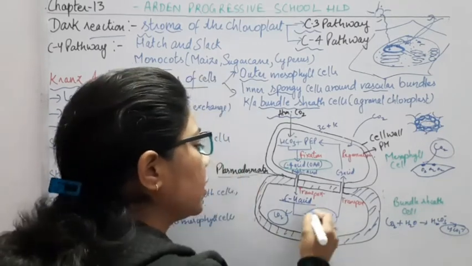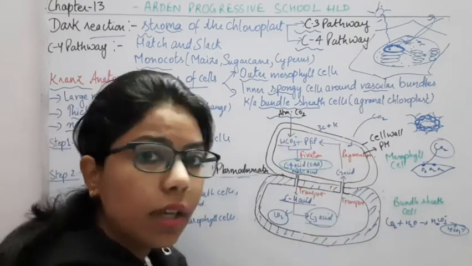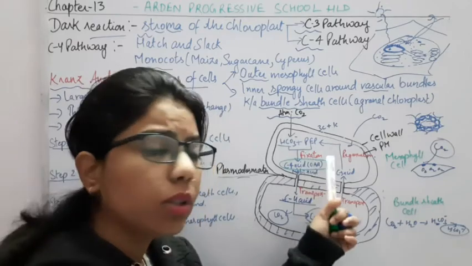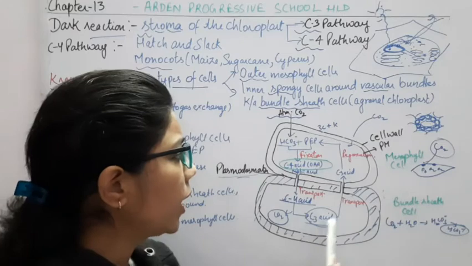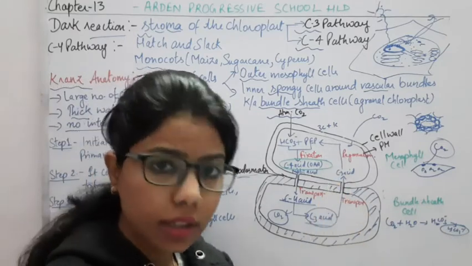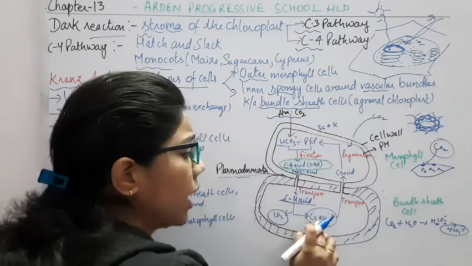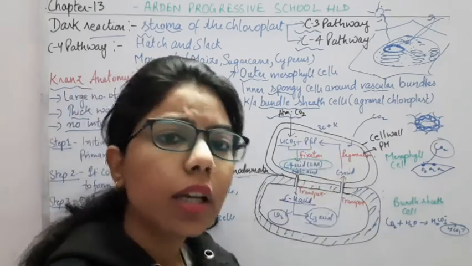Again, the C3 acid will go towards the PEP, because it has to make PEP again so that this cycle continues. So what type of step is it? Regeneration. Regeneration means to generate again and again. As the C3 acid forms here, it will regenerate the PEP, which is the 3 carbon compound right here.